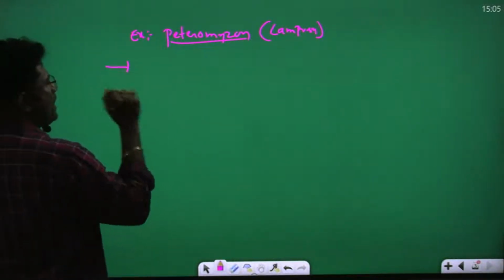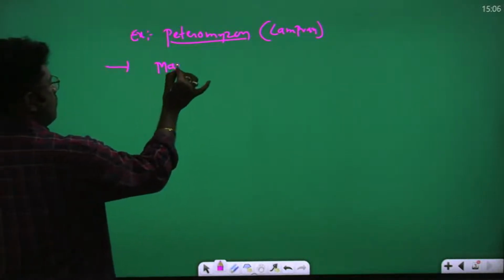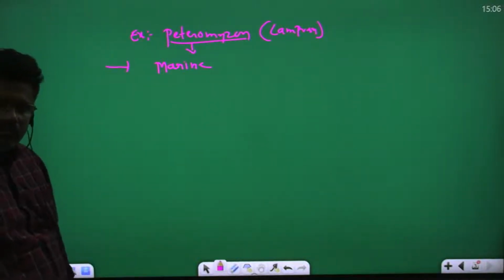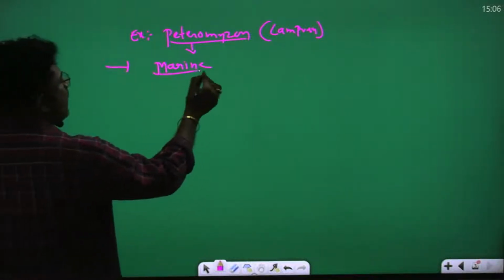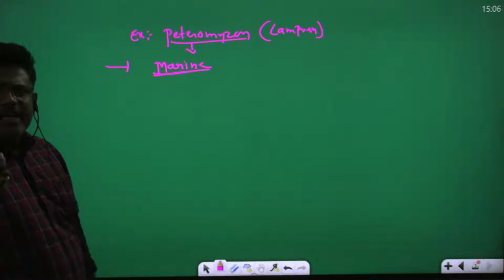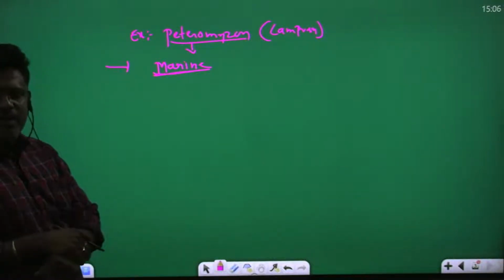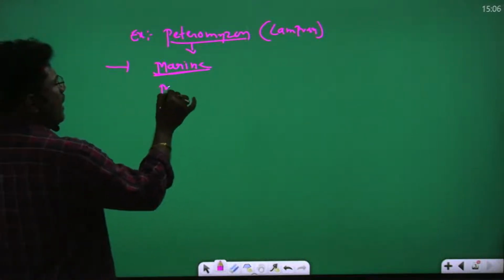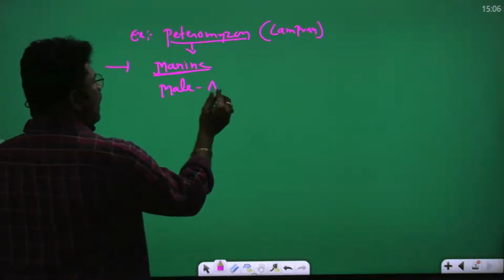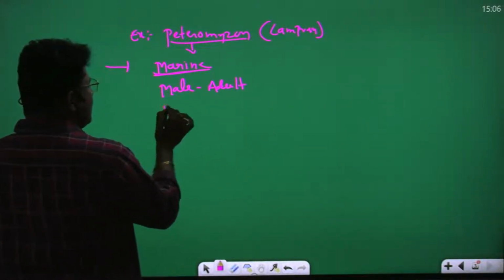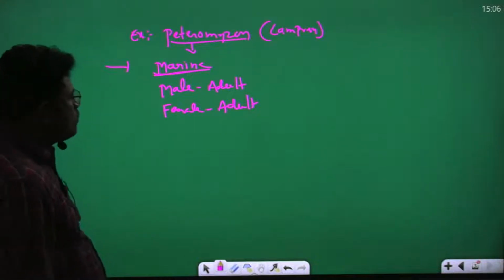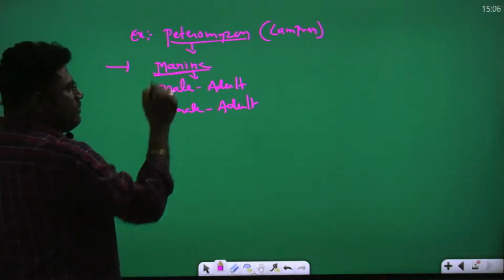Petromyzon live in the marine water. So during sexual maturity, during the breeding season, during spawning, meaning egg laying, Petromyzon male adult and female adult, actually they are living in the marine water.